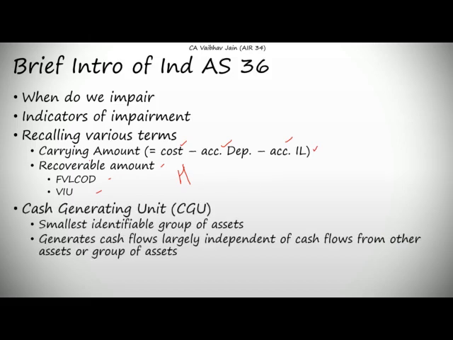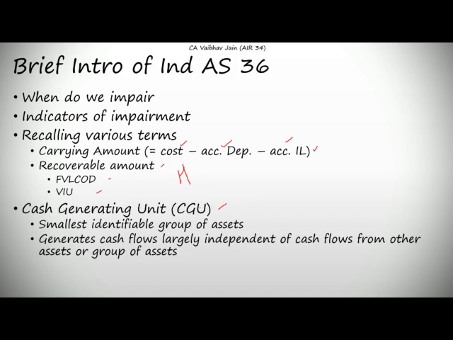Now I'm jumping on to our topic for the day, cash generating unit. Before coming to the definition, I'll explain the concept and what is the need of a CGU. Sometimes it happens that an entity has an asset which is generating cash flows for the entity, for example, asset A. Now asset A cannot generate cash flows unless it is grouped or functioning with asset B. So asset A generates cash flows along with asset B, but independently it cannot generate cash flows, and such a scenario leads to grouping of asset A and asset B for the purpose of Ind AS 36. So asset A and asset B will be classified as a CGU, cash generating unit.